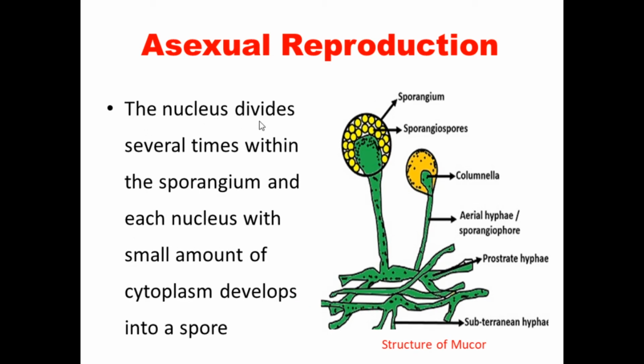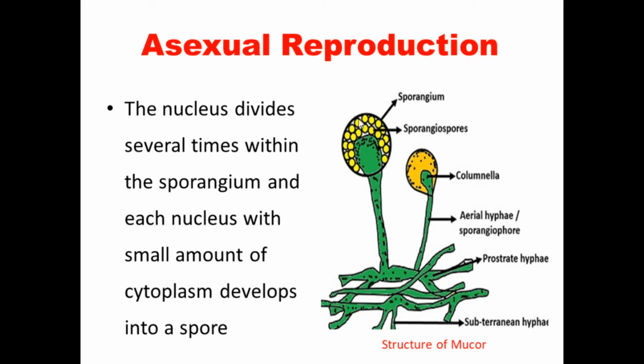So the nucleus divides several times within the sporangium, and each nucleus with a small amount of cytoplasm develops into the spores. First, how the sporangium is formed: look here, the spore nuclei are formed. The nucleus divides as much as it can. After that, some cytoplasm develops there, and after that cytoplasm develops, each one becomes a new spore.